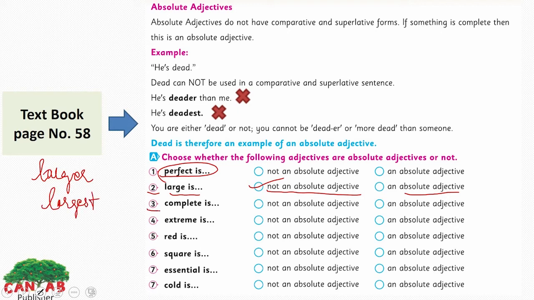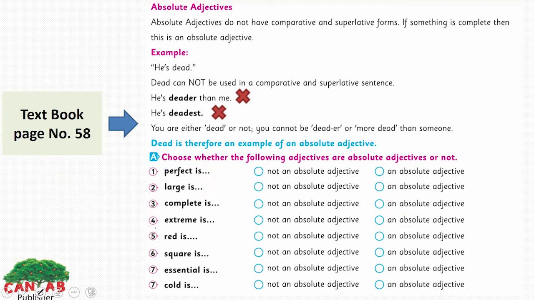The third one, complete. Not an absolute adjective or an absolute adjective? Yes, complete is an absolute adjective because it has no comparative and superlative degree. So it is an absolute adjective. The fourth one here, extreme. Which one is this, absolute or not absolute? Yes, extreme is an absolute. Have you ever heard extremer or extremest? So extreme here is an absolute adjective because it doesn't have comparative and superlative degrees.